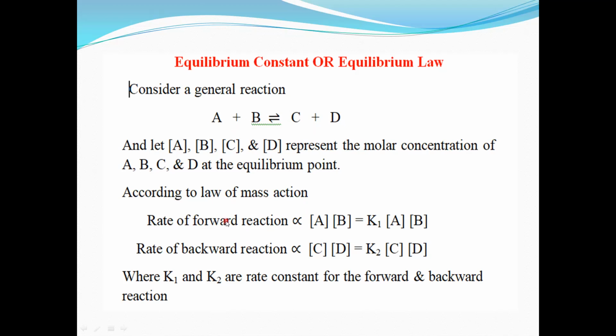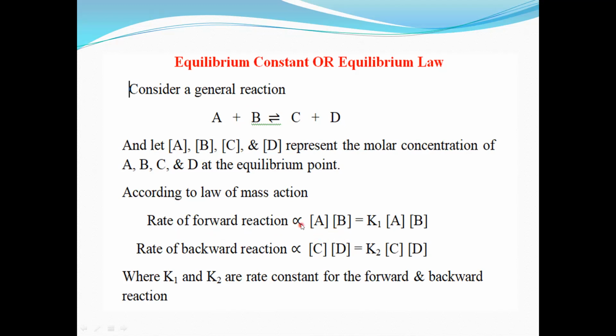The rate of forward reaction is directly proportional to the active masses of the reactants. In this reaction, what are the reactants? A and B are the reactants. So we can write the active mass of A, or we can call it the concentration of A, into the concentration of B. So the rate of forward reaction is directly proportional to concentration of A into concentration of B.